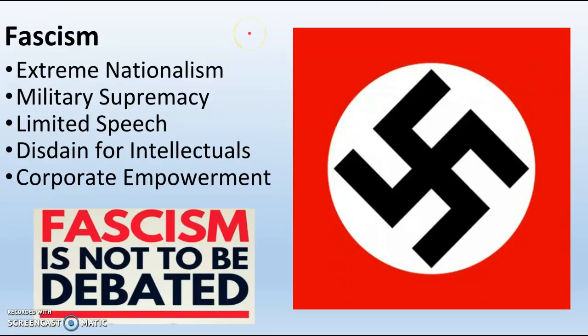So I want to hit fascism one more time, just be really explicit about it. Fascism has the following 5 key components. Number 1, it is extreme nationalism. So once again, remember, nationalism is a militant pride in one's nation. Nation being a group of people, not a country. Extreme nationalism, that's fascism. So you're so proud of the group of people you belong to that you hate everybody else.